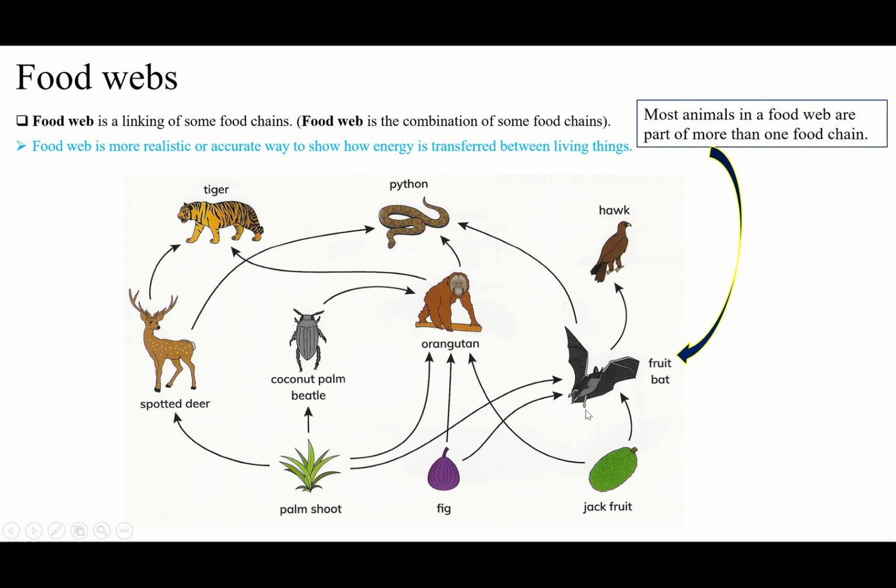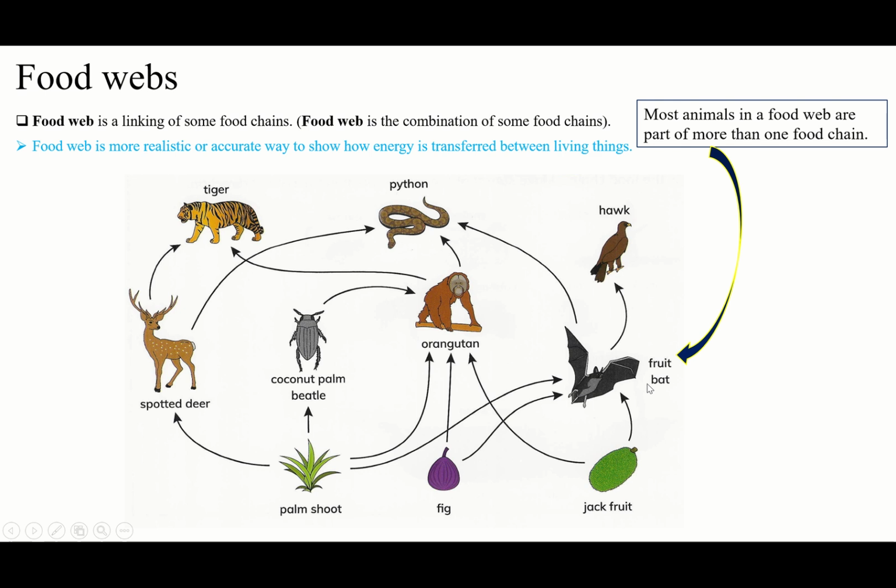Okay, let's see here. From the jackfruit to the fruit bat, from the fruit bat to the hawk. Okay, this is a food chain. From this to this, from this to this. You see, this is a food chain. This is only one food chain here, and also jackfruit to the orangutan, and the orangutan to the python. You see, sorry, yeah, it's like that.